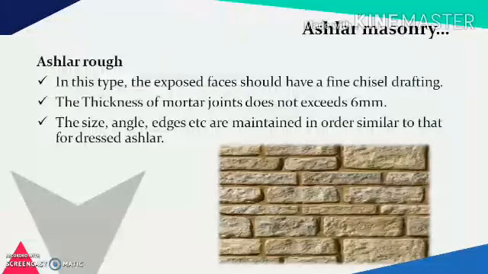Next is ashlar rough. In this type, the exposed face should have a fine chisel drafting. The thickness of mortar joints generally does not exceed 6 mm. The sides, angle, edges, etc. are maintained in order similar to that of dressed ashlar. But here, the height of the courses are not similar. They can be of varying height and even smaller than 30 cm in each layer.